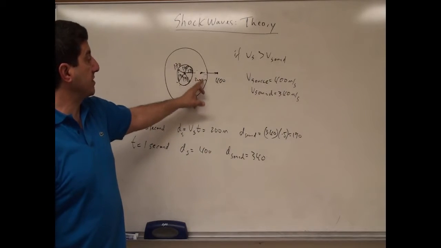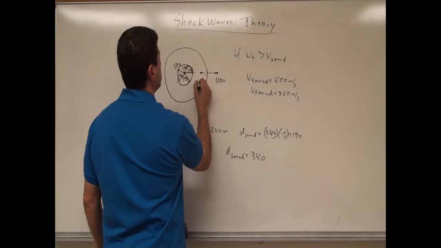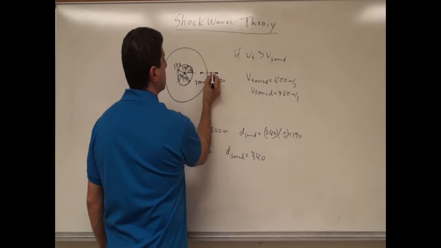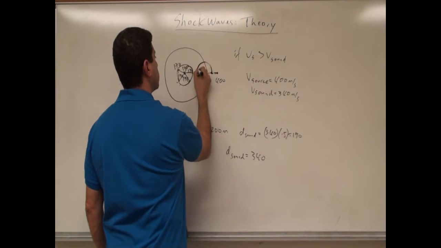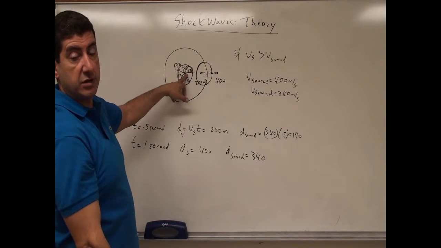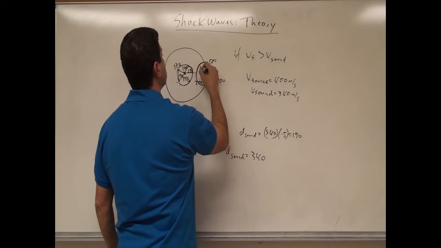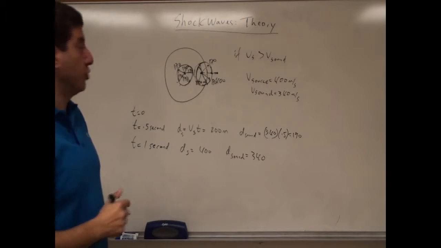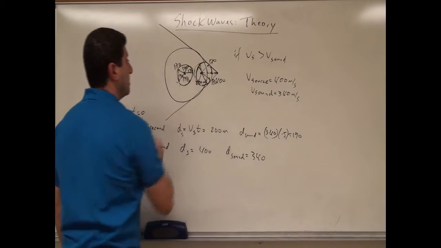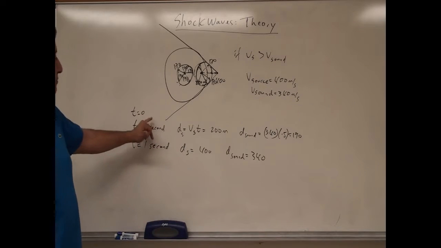The wave that was made at the half-second mark will have also traveled 170 meters, right? So since the source was at 200 meters, 170 would take you to 370, like here. And it's going to make a circle like this. And it's going to be the same size that the sound wave was when it was made at t equals 0, so that one is going to be 170. So you can see that what is being made is like a cone. We can make a cone like this.